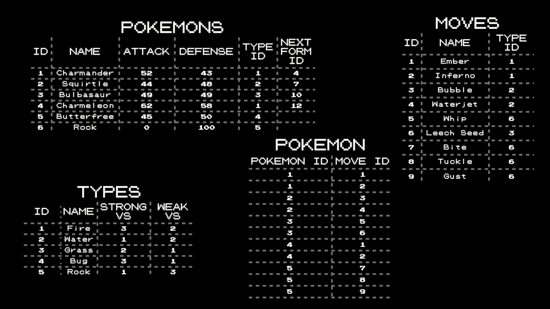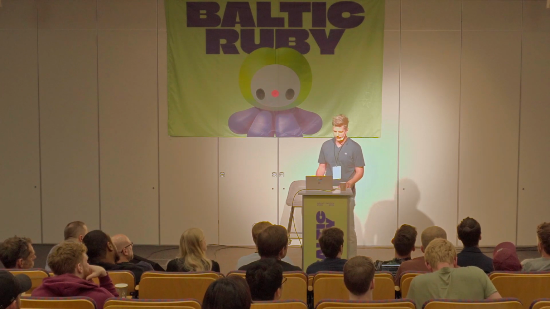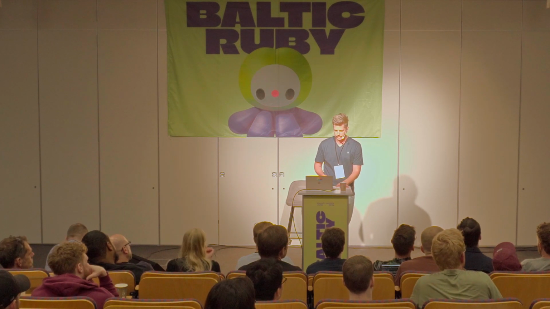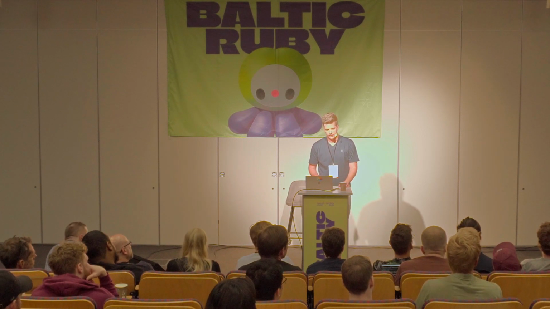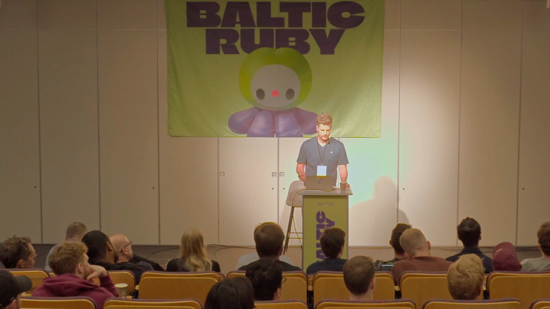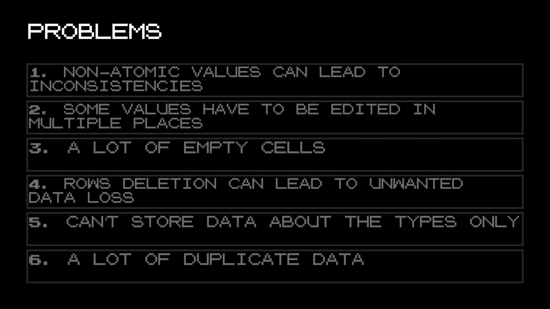But it all comes at a cost. This is about removing unwanted data, which we can apparently do right now without losing anything else. So yeah, let's get rid of this, and let's remove the last of our problems.